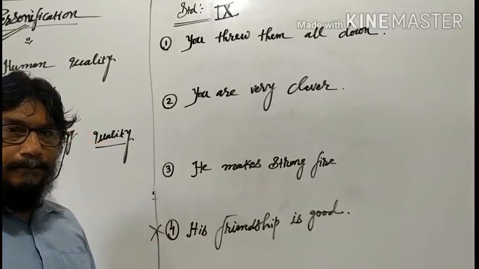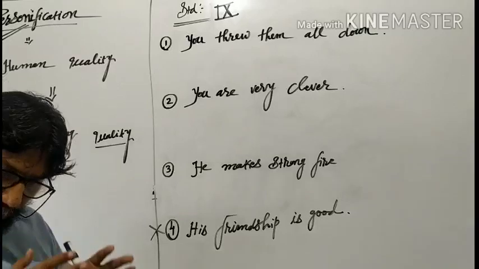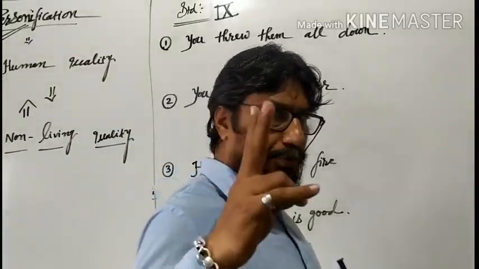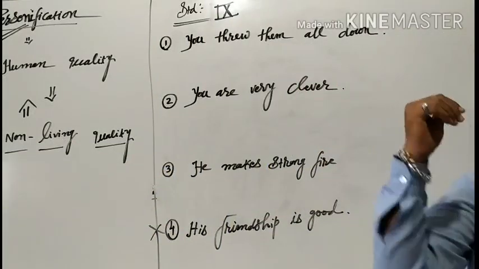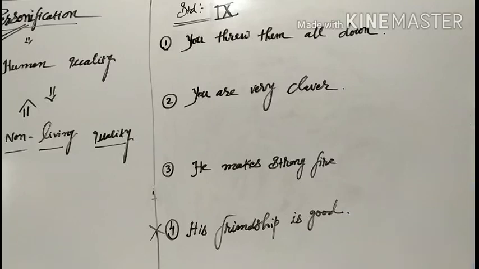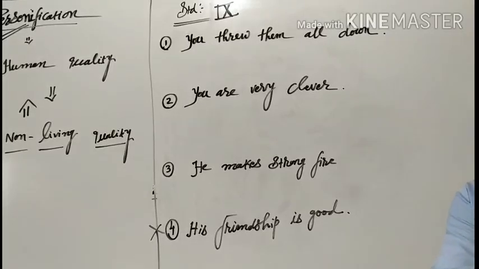You see here, your next poem, "Wind", is fully based on two figures of speech. The first one is personification, and next to that one is apostrophe. How and why, I'll explain to you. Keep it in your mind: if a line is asked from your poem "Wind", and if personification is given there, more or less the answer would be either personification or apostrophe.